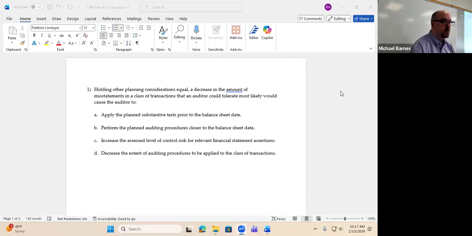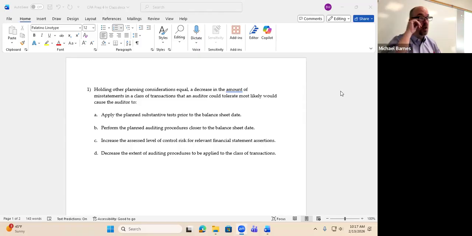Yes. When you say closer to the balance sheet date, I'm assuming for a normal organization that would be 12/31. Yeah, so whatever their year end. Right. So are you talking about before the balance sheet date or after the balance sheet date? It could be both. Okay, but the way that this statement is worded, it just basically says we get closer to the balance sheet date.